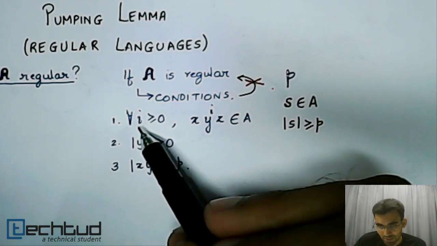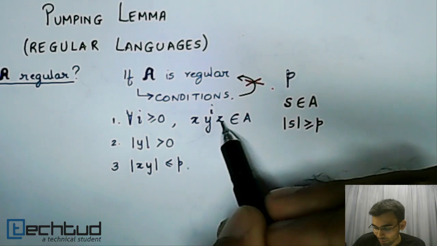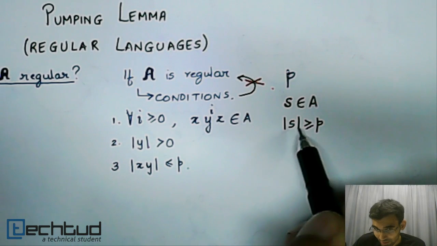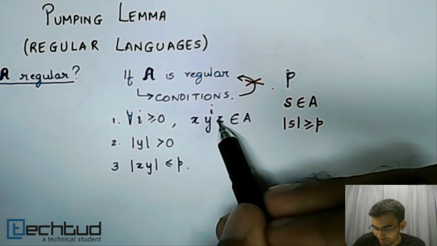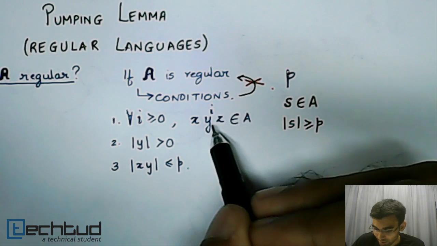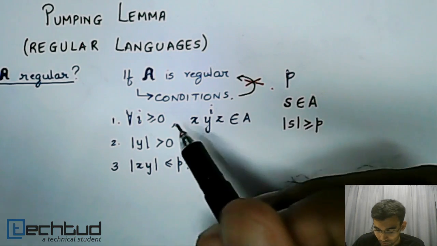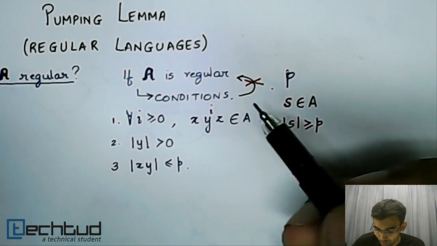For all positive integers I and a breakup x, y, z of S, x, y raised to I, z must belong to A. Y raised to I here indicates y repeated I times. I must be either 0 or more.